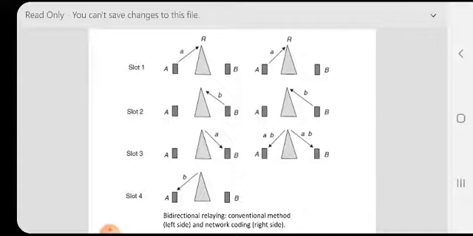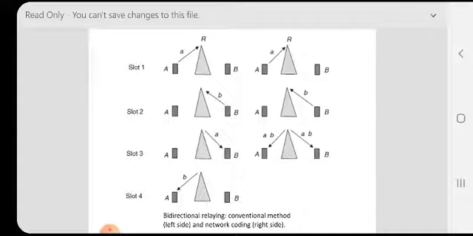Slot 1, A transmits message A to relay. In slot 2, B transmits message B to relay. In slot 3, relay node transmits message A to B, and in slot 4 relay transmits message B to node A.